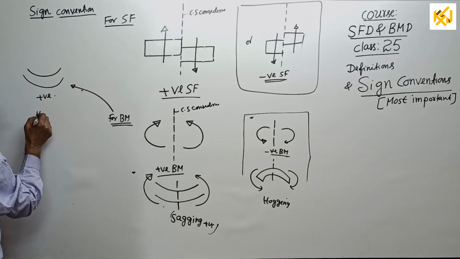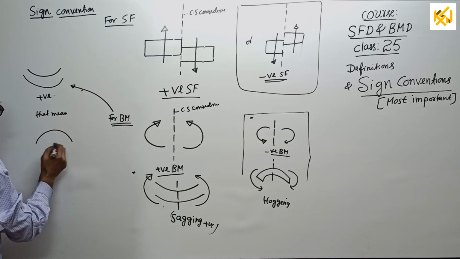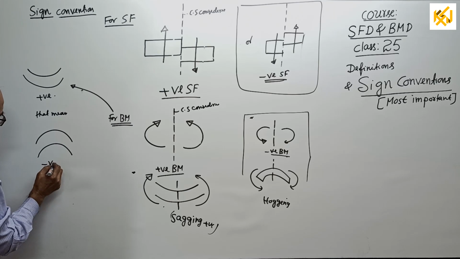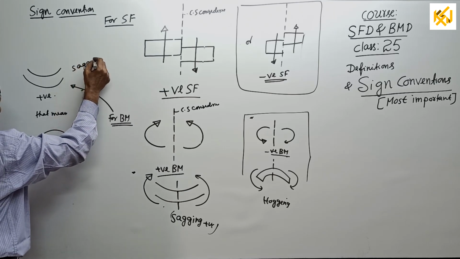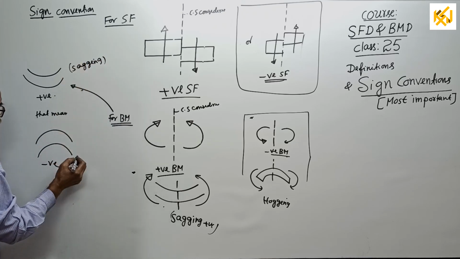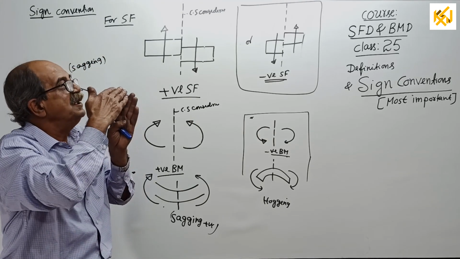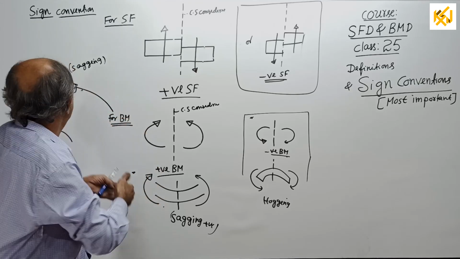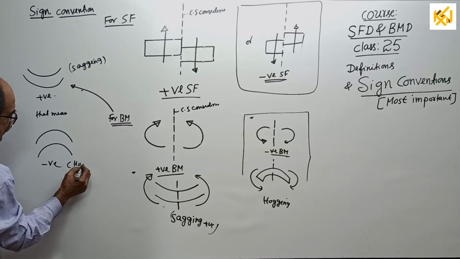That means what? That means negative. This is called sagging. Sometimes people tell convexity, concavity. Who has time to decide bending this way? Where is convexity? In simple language, sagging. This is negative. That is called hogging.